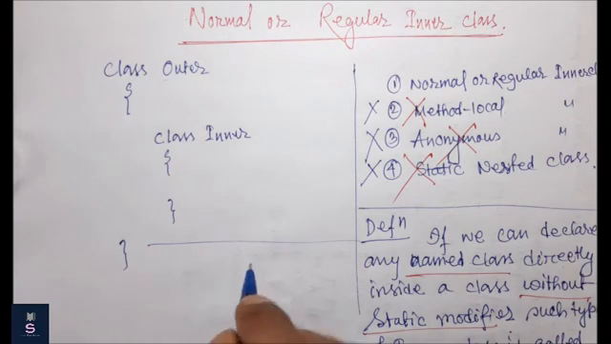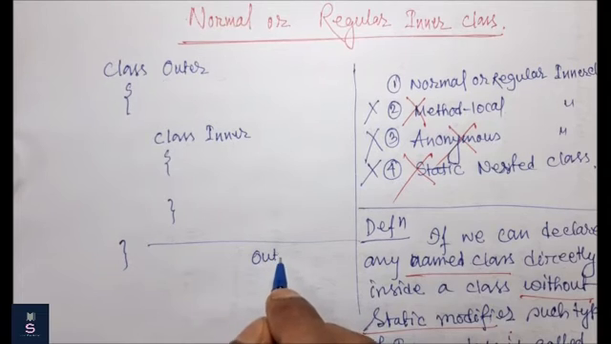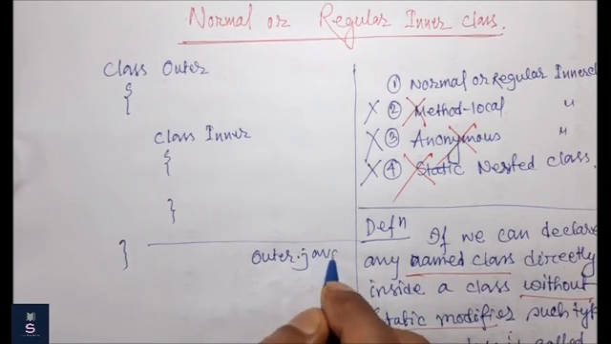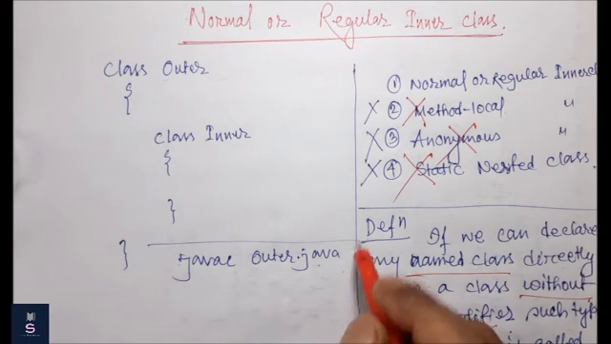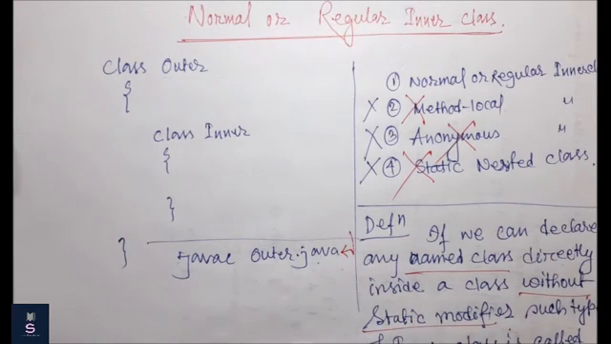Okay, so let me write the file name, Outer.java. This is my file name, and you already know that if I want to compile, we have to use javac Outer.java. I have just declared two classes and compiled them with the one file name, Outer.java. So if I compile this and press enter, what will happen?